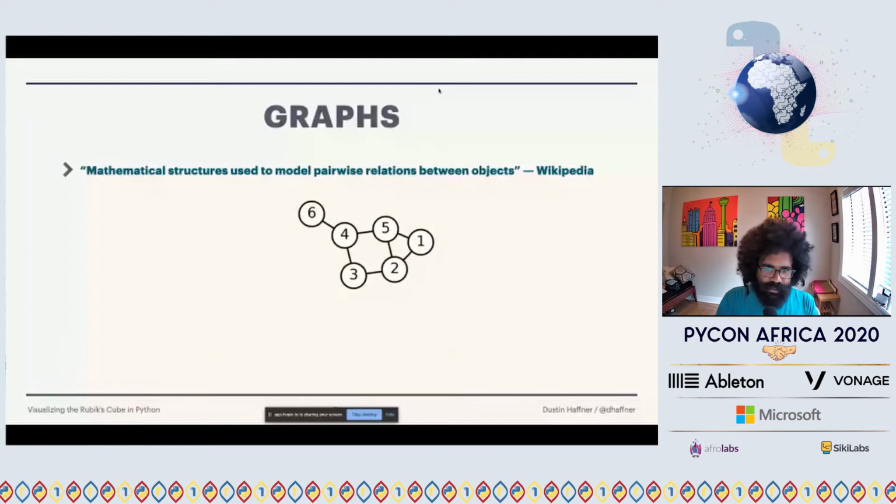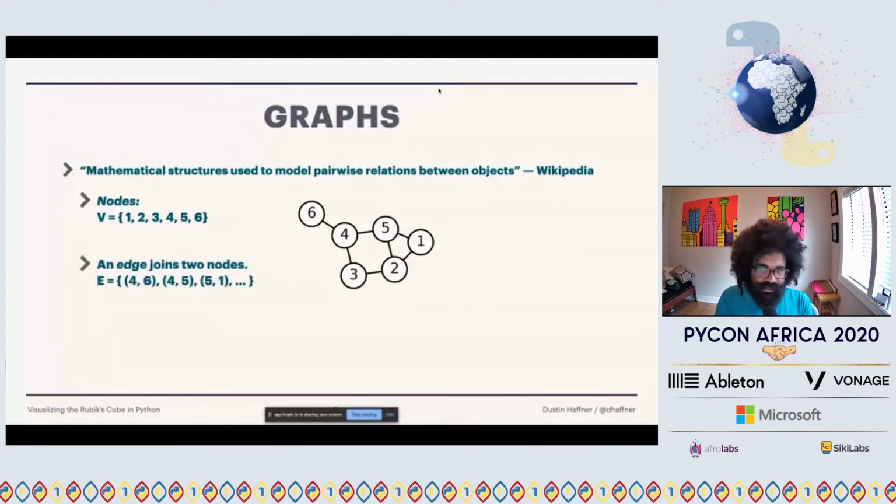But concretely, in this picture, let's take the nodes of the graph to be these numbers, 1, 2, 3, 4, 5, 6. And then we see that between certain numbers, there are links. Those are the edges. They join two nodes, or two numbers in this case. And we see some examples of edges, 4-6, 4-5, 5-1, and so forth.